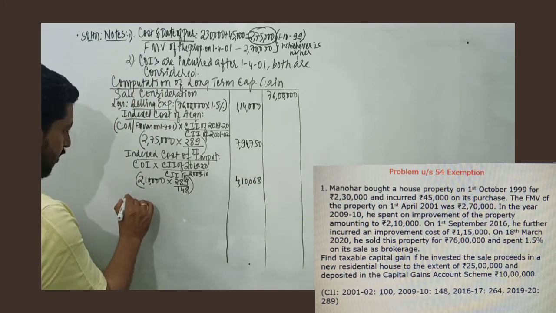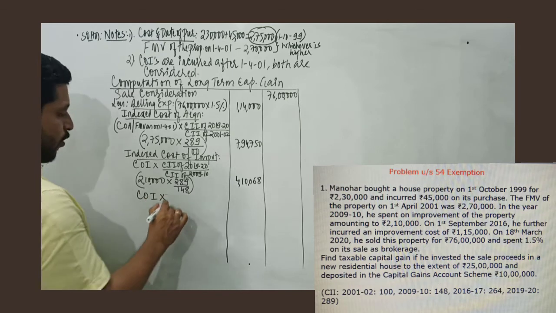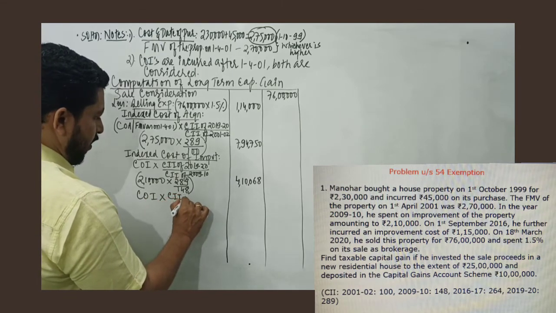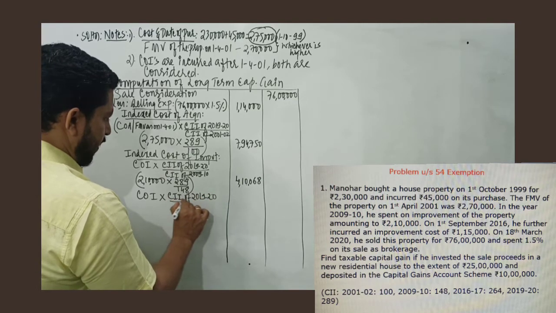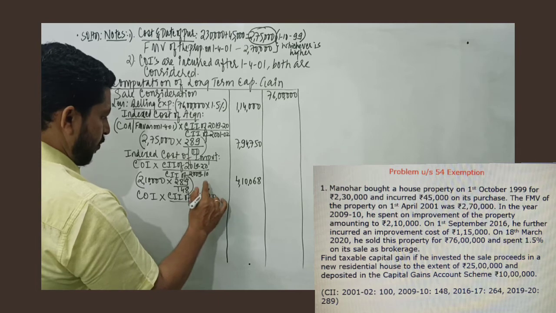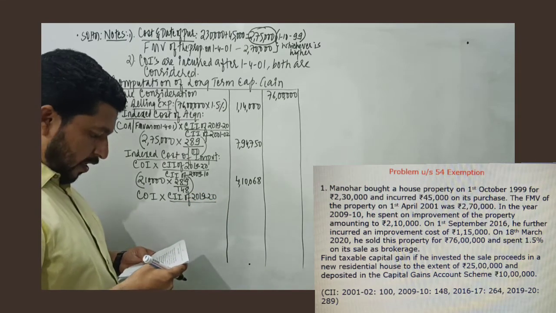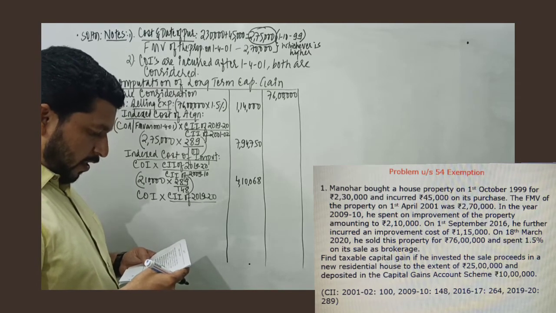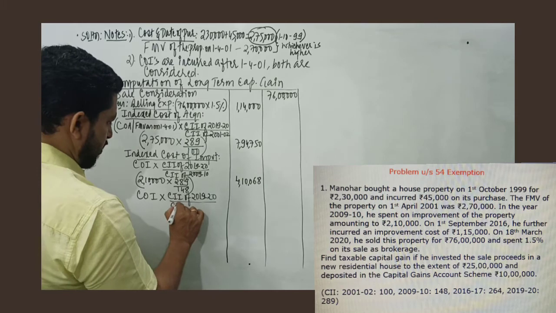Then there is another index cost of improvement. So I record cost of improvement into CII of the year of transfer, which is 1920, divided by the CII of the year in which the second improvement took place. The second improvement took place on 1st September 16, which is 2016-17.